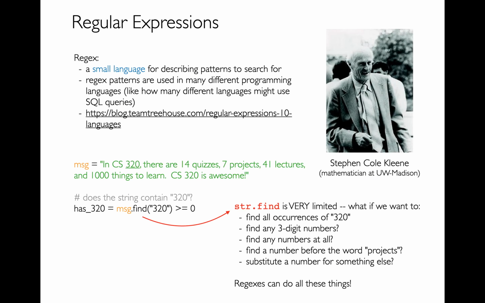Let me contrast with some things that you already know. We've used string methods to do searching within strings before, right? I could say something like message.find 320, and if this is my string right here, then of course it'll find it, and this will be true. Do you remember what find returns? I'm comparing it to an integer here, so it must return an integer.